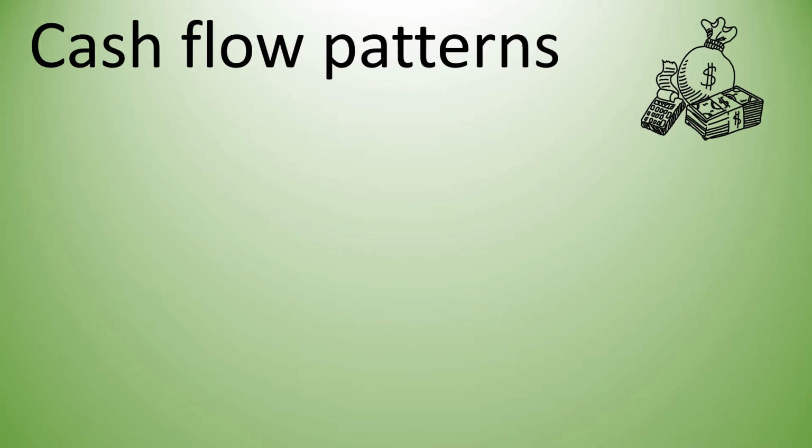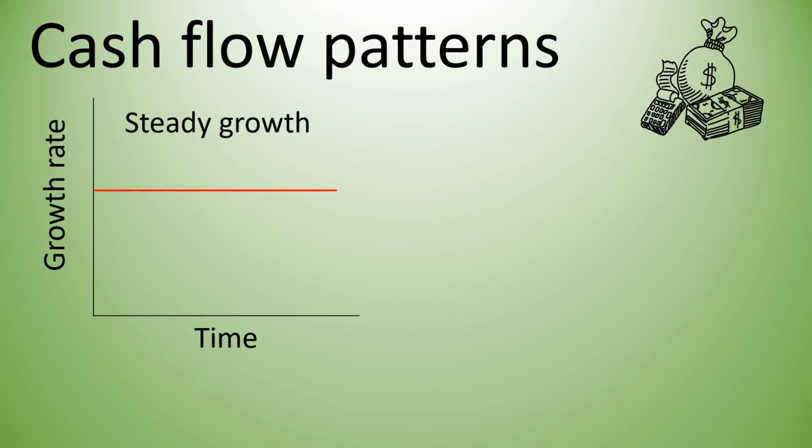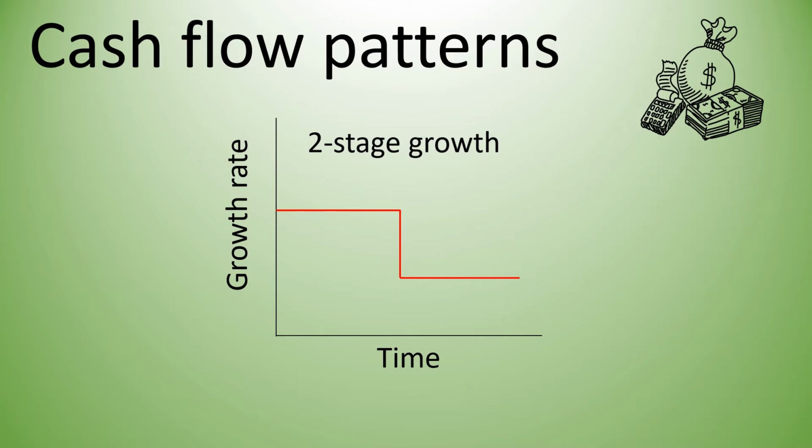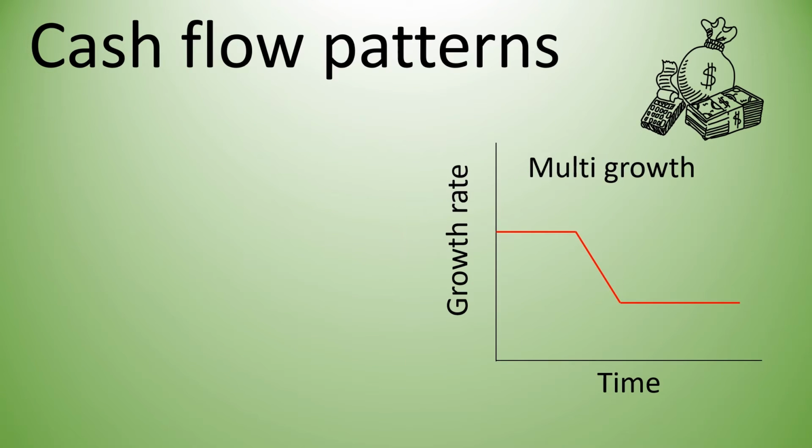There are three ways to model the growth in the cash flows. The single stage model is generally applicable to companies in the mature, stable stage. The two-stage model divides the company growth rates into two distinct stages. And the multi-growth model is one where the high growth rate changes over time to the lower growth rate.